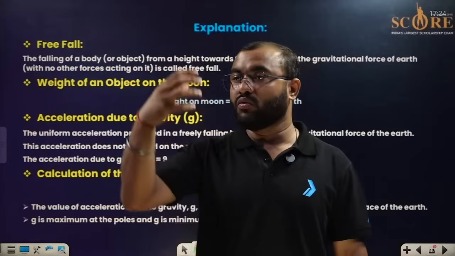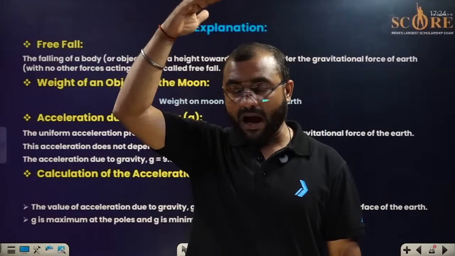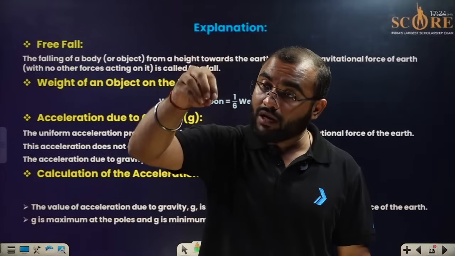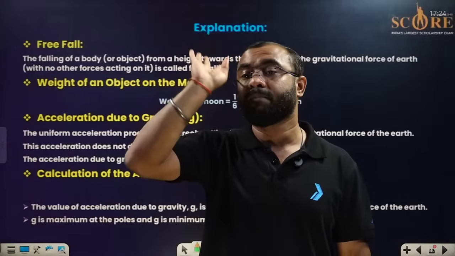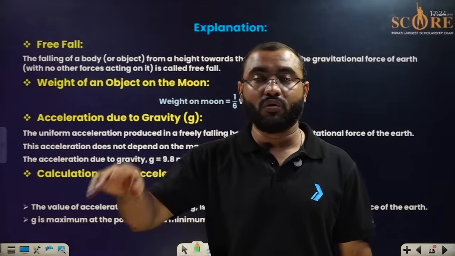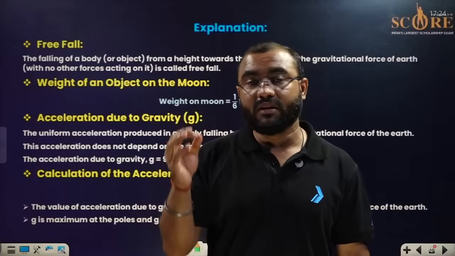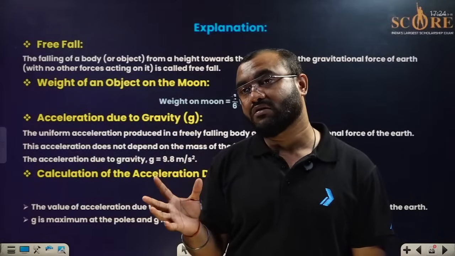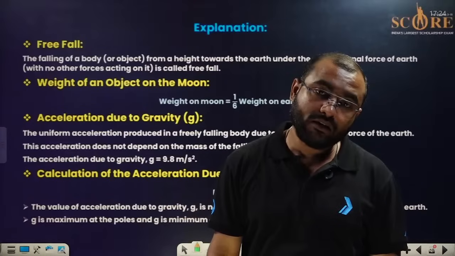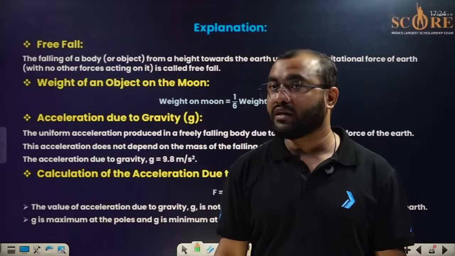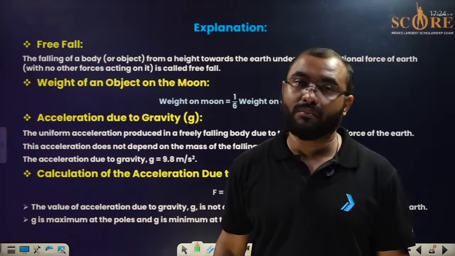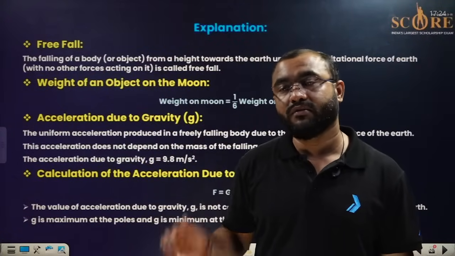For an example, you go to a very good height, the height of a terrace, and you release a ball. So the ball is having only the influence of the gravitational force. That's it. You are not throwing it, you are not applying any external force, nothing, only the influence of gravitational force. If the body is under the influence of the gravitational force, then it will be considered as free fall. So whatever the questions, whatever the numericals that we are going to do, we are going to do under the consideration that the body is under free fall. Simple.